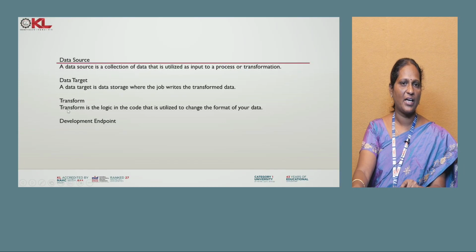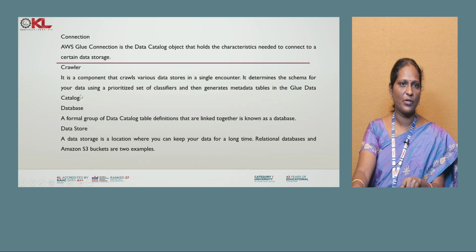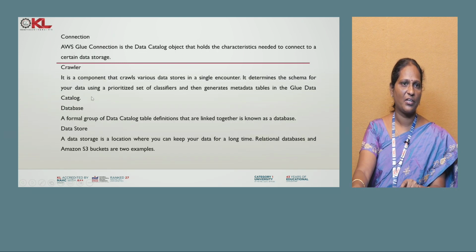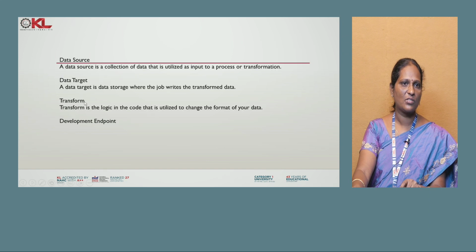And transform is where logic can be built to transform the data into a format that will be helpful for the end user. So these are all the components of Glue: data catalog, classifier, crawler, data sources, and transform. These are the various components of Glue.